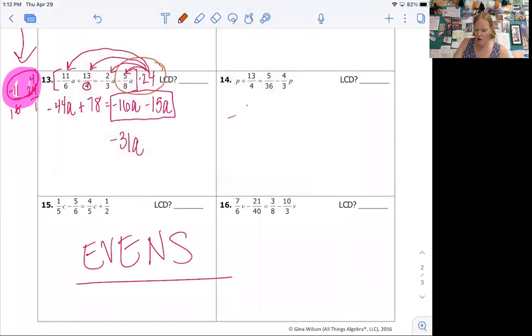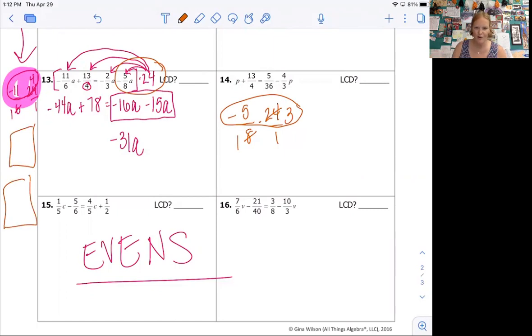So you would just show -5/8 times 24/1, and then do your cross canceling, and then make sure you get the right answer. So if you're getting your fractions wrong or your terms wrong, just go back to that step, and you can have little mini fraction problems all down the side, because that's essentially what you're doing in the first step. So don't get them wrong just because you did the fraction multiplication wrong.